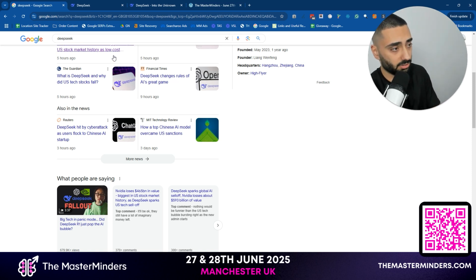Let's take a look at DeepSeek. Let's see what we can do. Let's see what we can break. I'm going to be primarily focusing on its SEO ability. So we might actually get it to write a couple articles. We might even get it to code a plugin as well and see what that's all about.